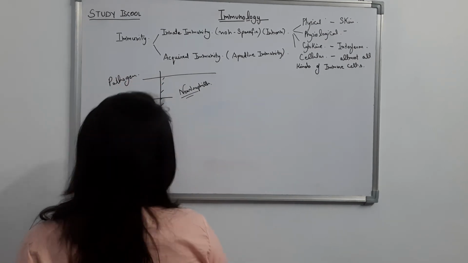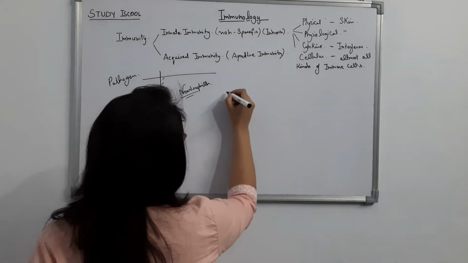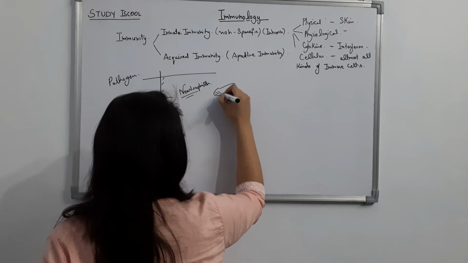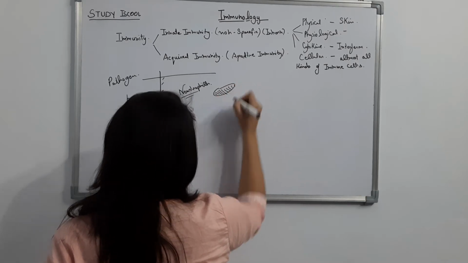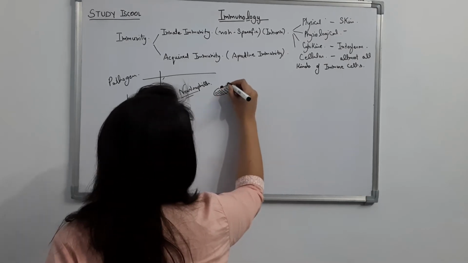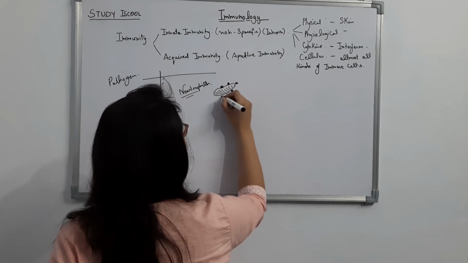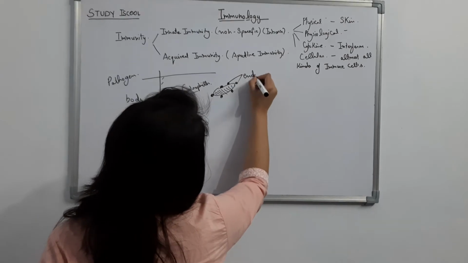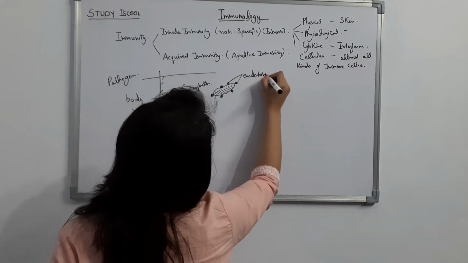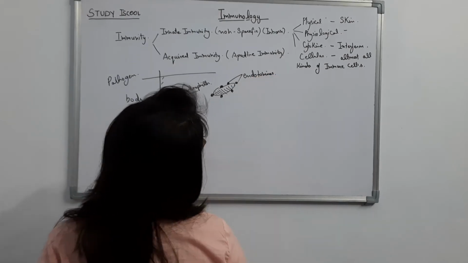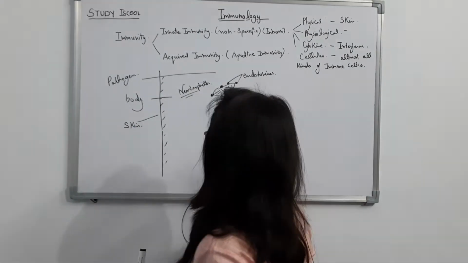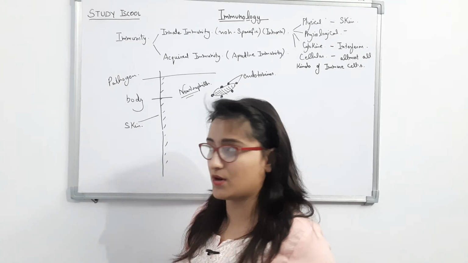Suppose this is a bacteria, and these are bacterial endotoxins. Suppose this is a gram-negative bacteria which enters inside our body.